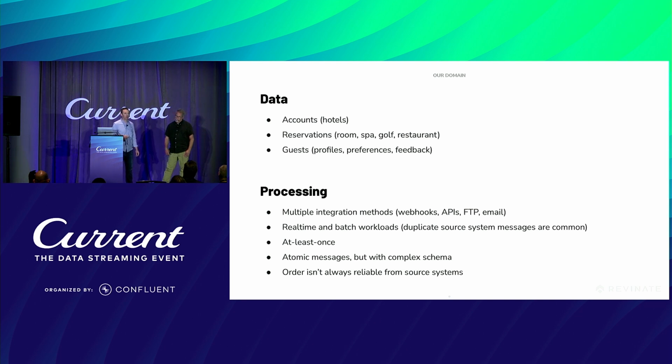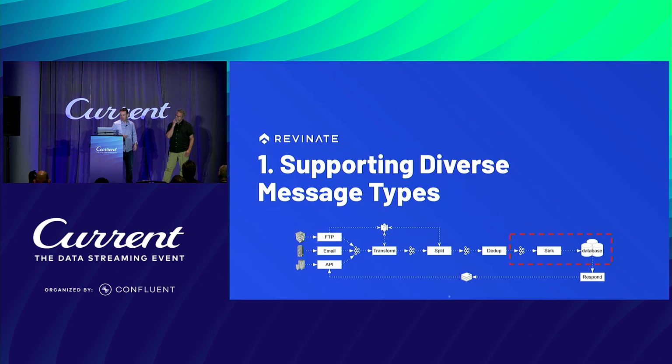And then lastly, when it comes to order, order is important, but it's not always reliable. These customer systems, when they're sending us data, we're at the mercy of them. This is the constraint that they've put on us. It's like, here's our data, deal with it. And that's what we've had to do. We've had to deal with it.